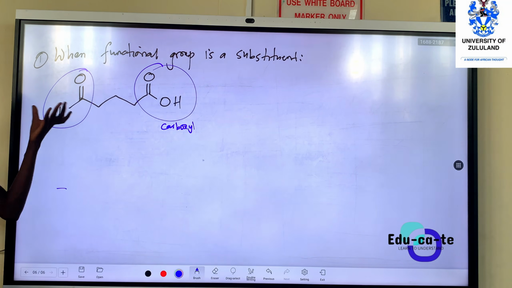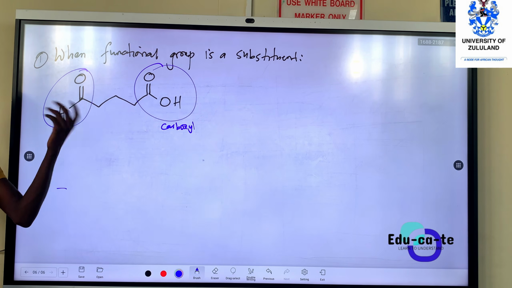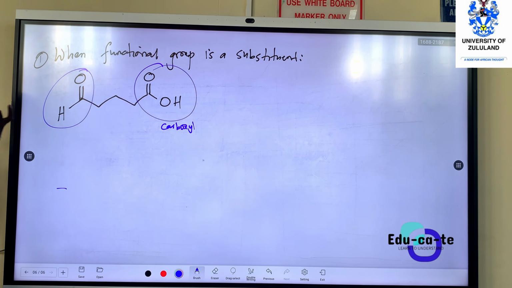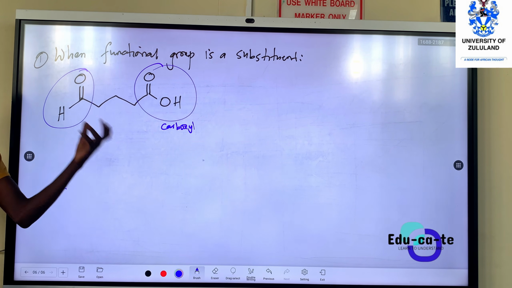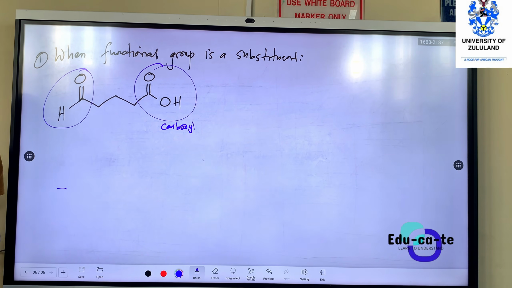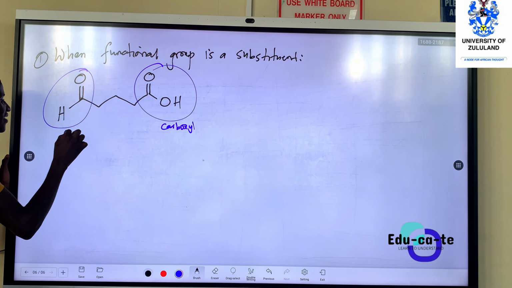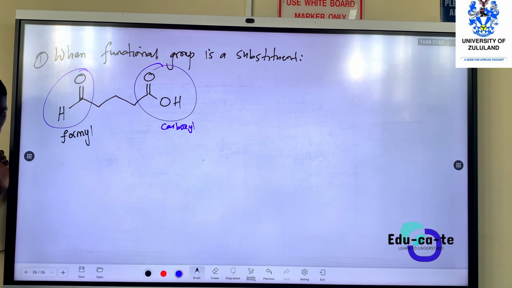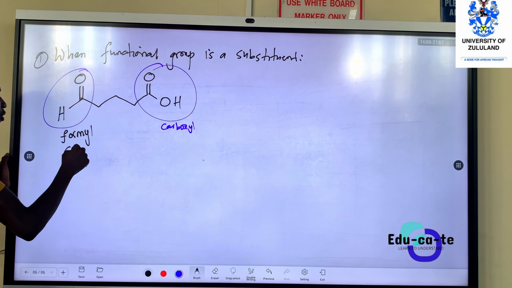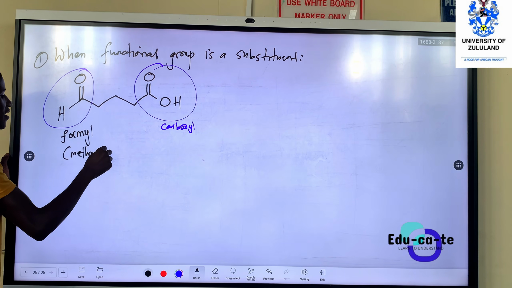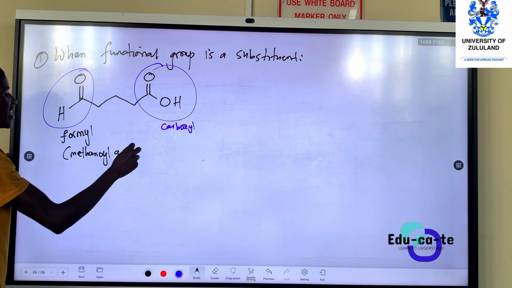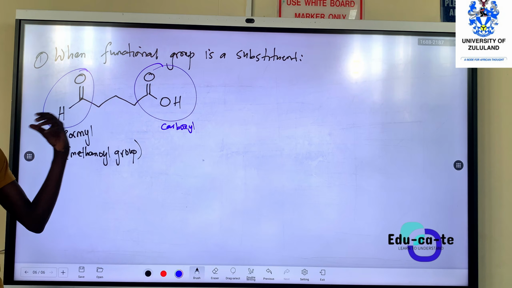So what does this mean for the other functional group, which is now a substituent? How do we write it? We call it a formyl group. So this is a formyl group. Or you can say it's a methanoyl group. So it's a formyl group or a methanoyl group. So you can name using a formyl group or a methanoyl group.